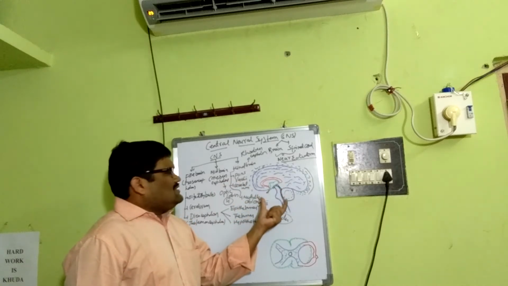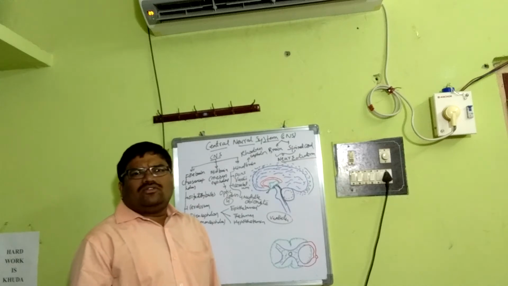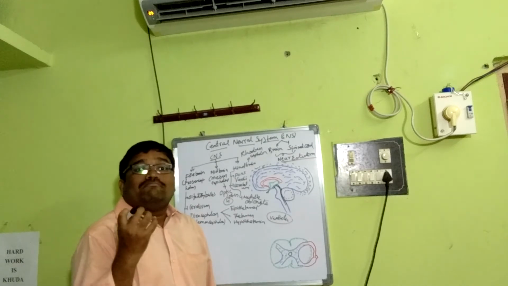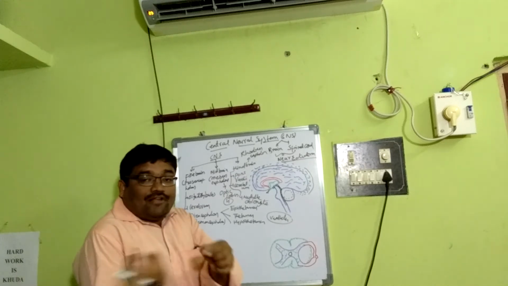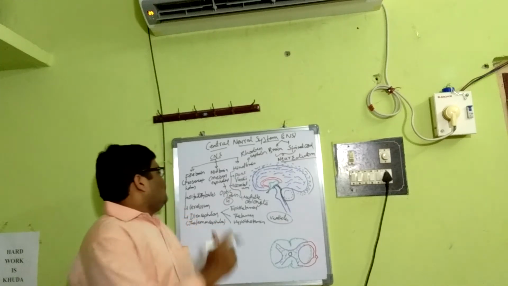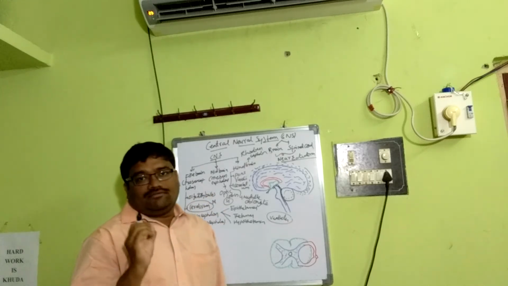This is the sagittal section of a brain. Say the forebrain, the olfactory bulbs. The olfactory bulb receives smell, that means the olfactory stimulus from the olfactory epithelium. Whereas the cerebrum is a very important part. It is a major part of the brain.